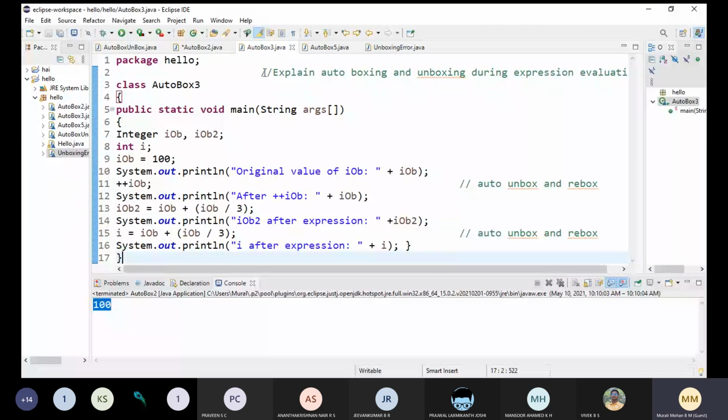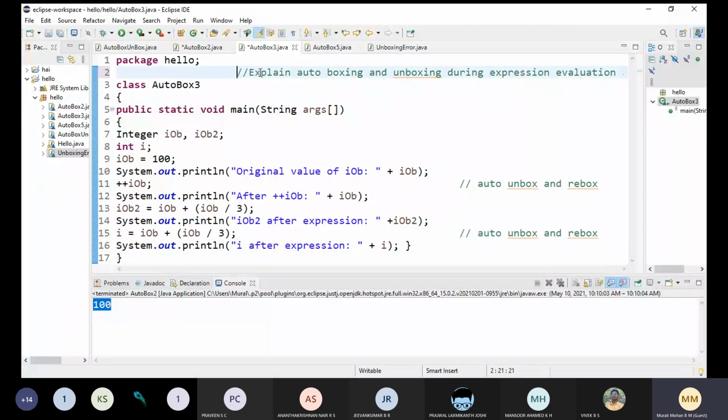Expression evaluation. What is an expression? It is a combination of operators and operands, right? Yes or no? Yes, sir. You just observe here, plus